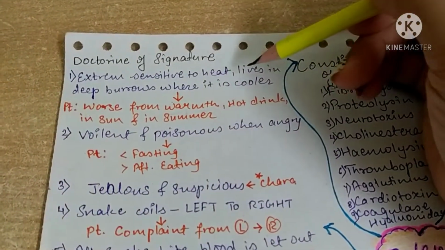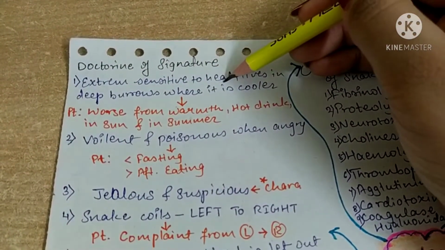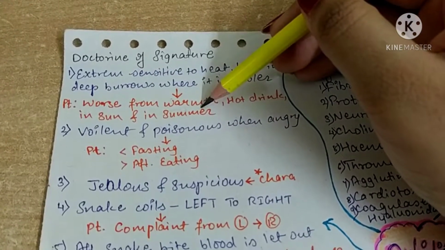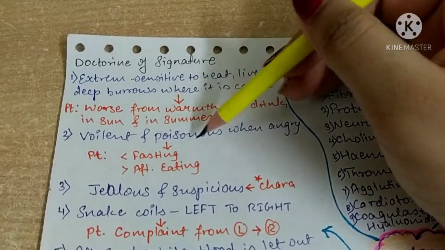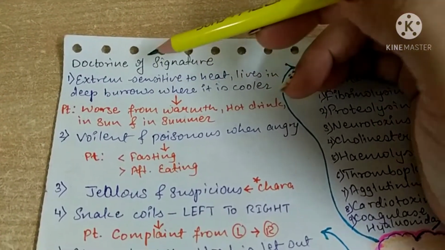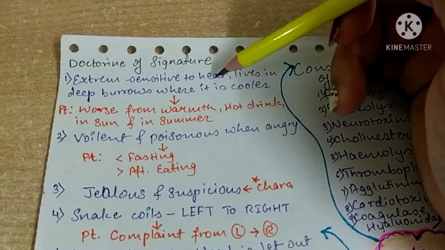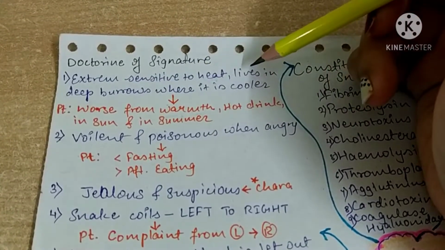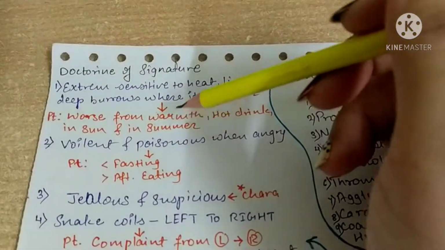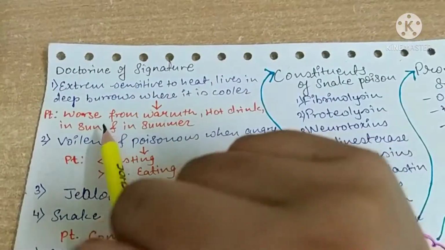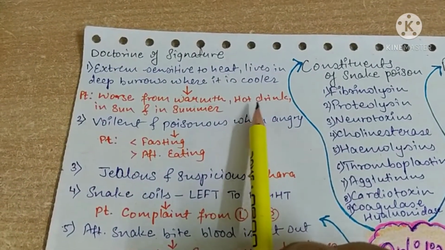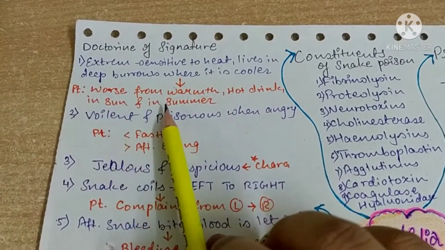Now let's study the doctrine of signature. These are the symptoms present in the snakes, and these are the symptoms present in the patient. This is related to the doctrine of signature. Extreme sensitivity to heat: snakes are very sensitive to heat and live in deep burrows where it is cooler. Remedies of the snake genus are worse by warmth, by hot drinks, and in summer.